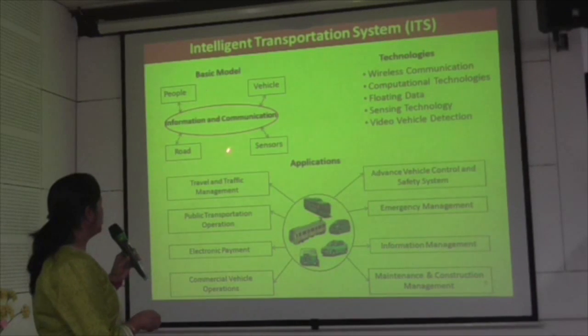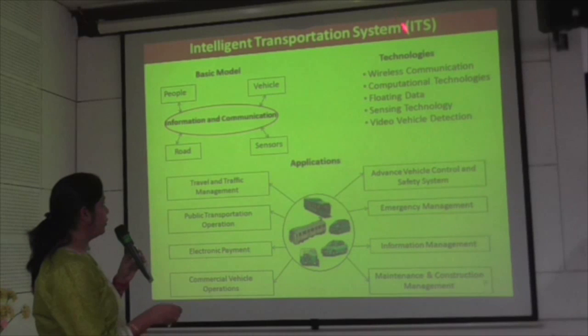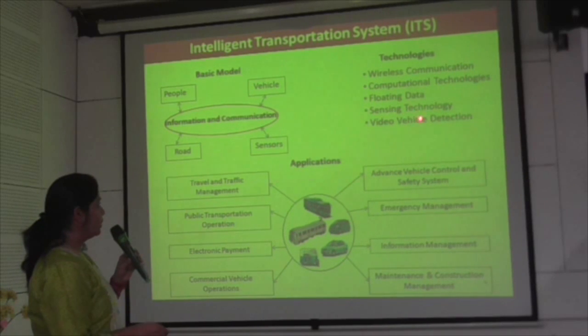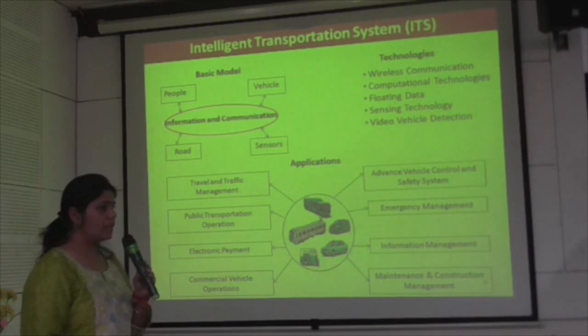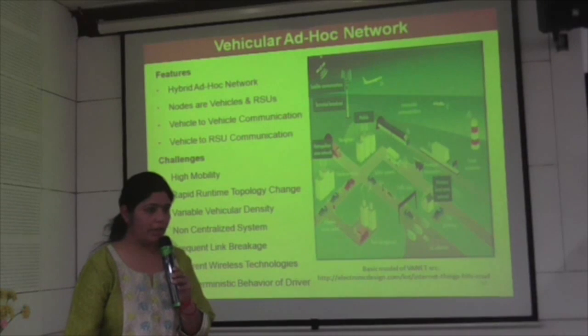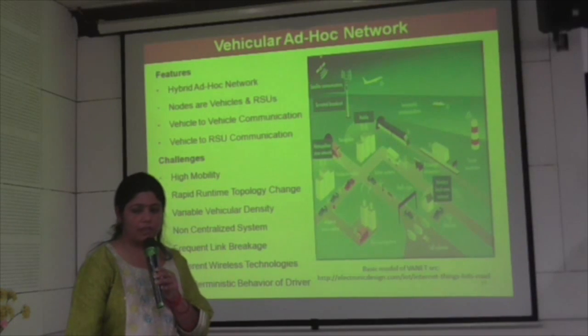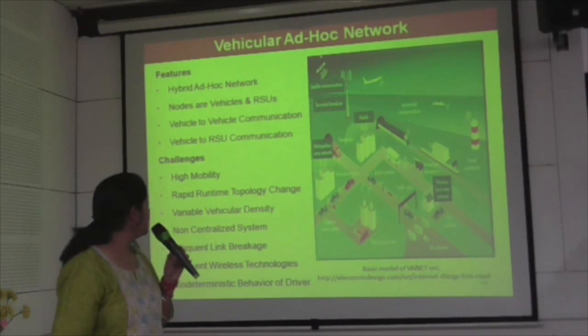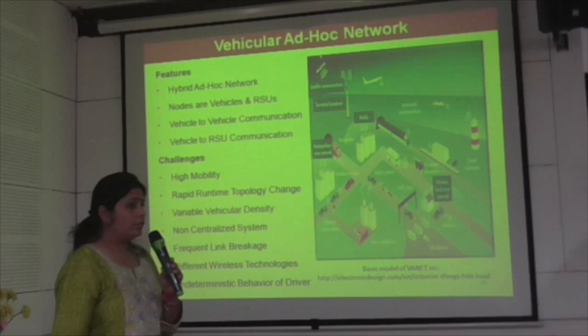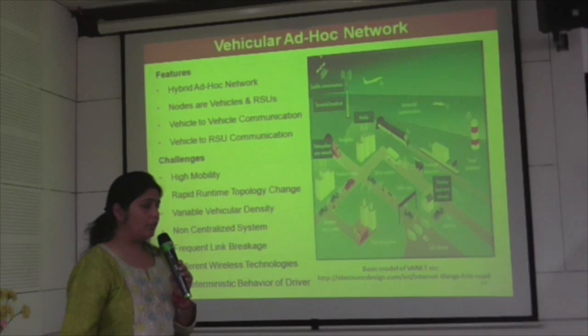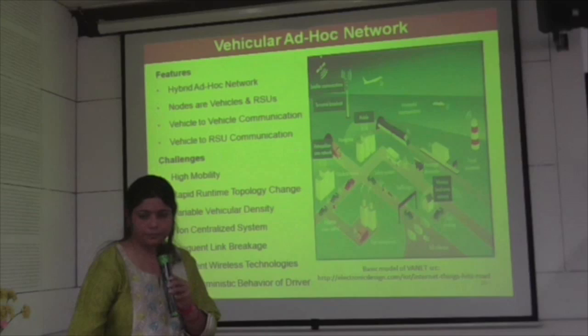This is the basic model of intelligent transportation, the technologies which are used to control the data, to provide wireless communication, to provide optimization, and these are the applications in which we basically use vehicular ad hoc network to provide the communication. These are the features and challenges. If we see the challenges, these are basically due to the high mobility and non-centralized system. So these challenges occur mainly for these 2 reasons.